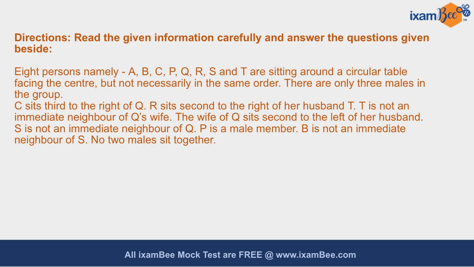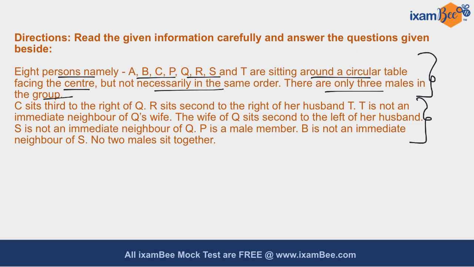Let us solve the next question. It is given to you that 8 persons, namely A, B, C, P, Q, R, S and T, are sitting around a circular table facing the center but not necessarily in the same order. There are only 3 males in the group, so you have to remember this particular information. You have to read these directions also in order to find the correct arrangement. So let us comprehend these directions one by one.